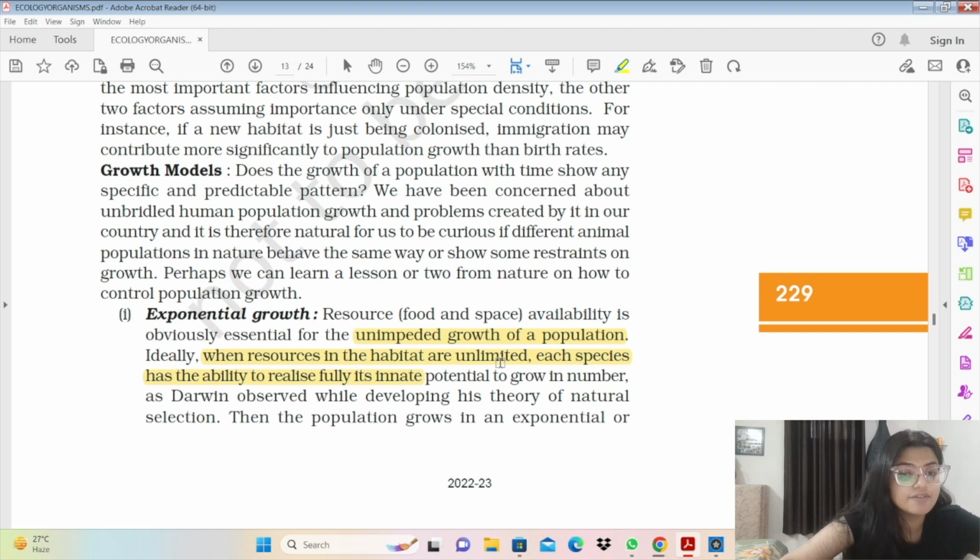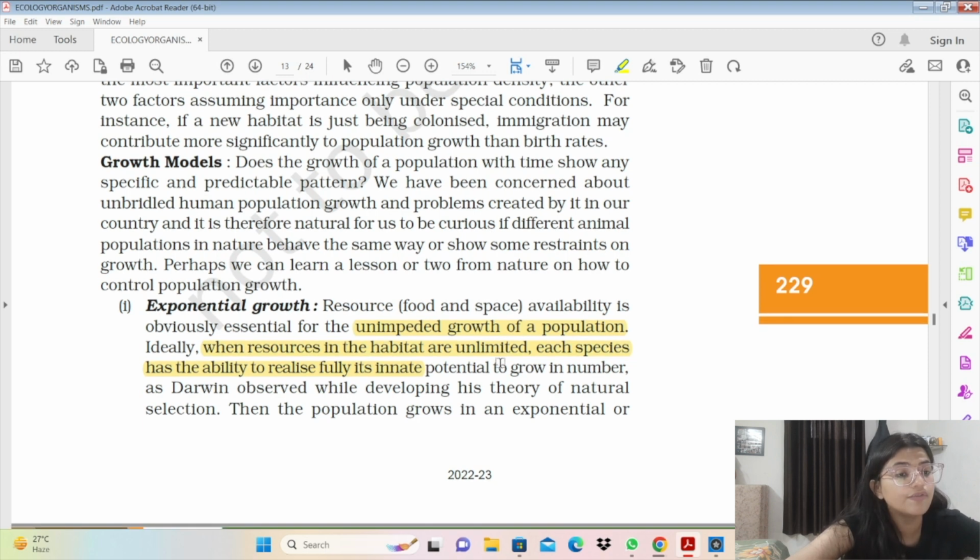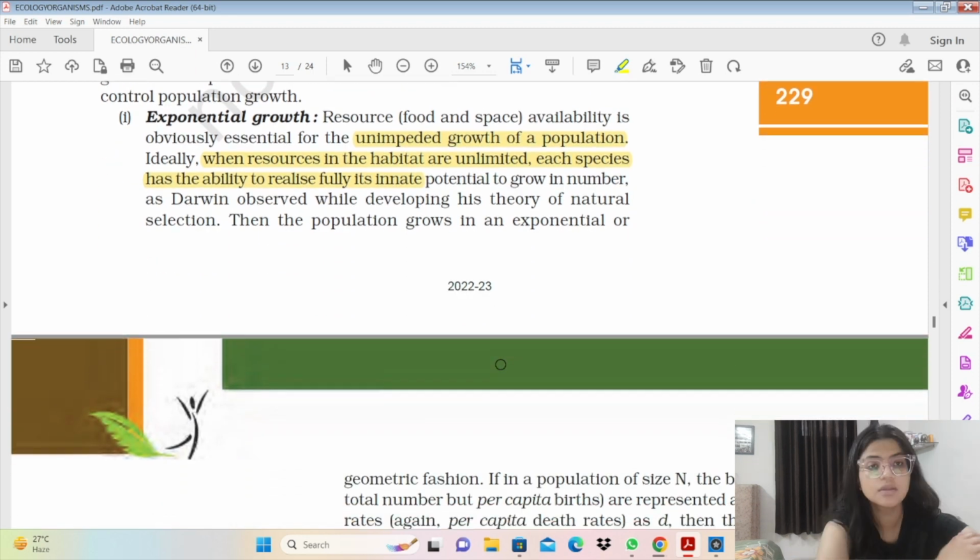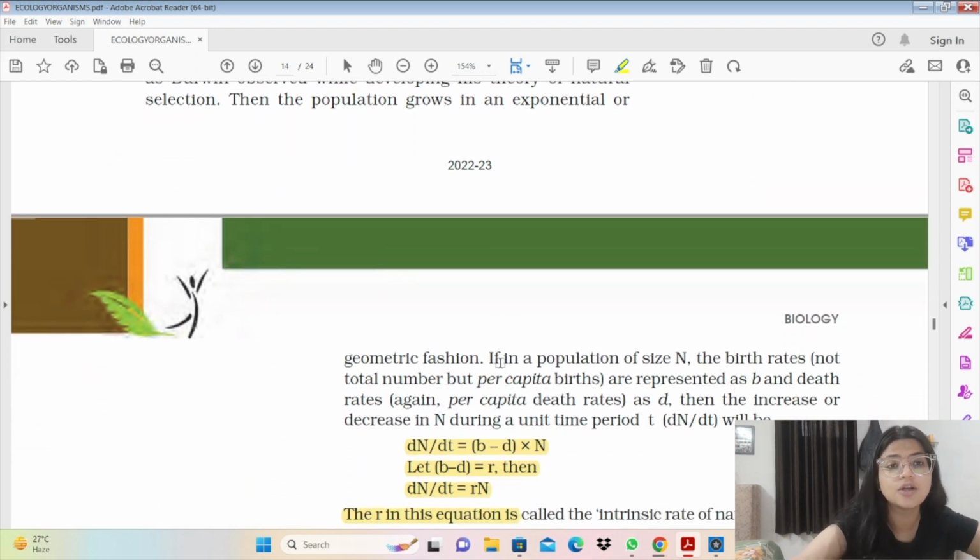The equation given is dN by dt equals rN. Here, r is the intrinsic rate of increase, or the reproductive fitness of an individual or a species, and dN by dt is the increase in the population density over a period of time. The r value for the Norway rat is 0.015, and the r value for the flour beetle is 0.12.